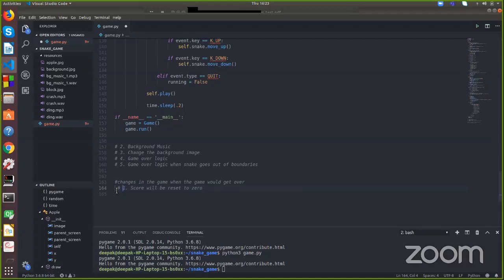And let me know what are the other changes when the game will get over. Can you think of some more changes? Just think in simple terms, guys. If you have played any game, what happens when the game gets over? That we are going to implement right now.